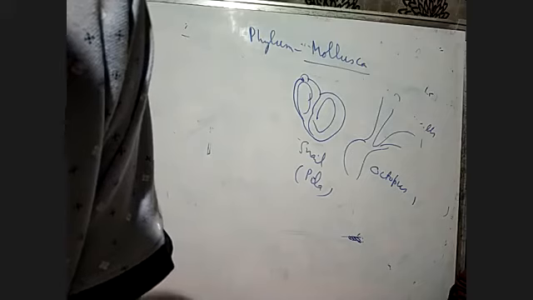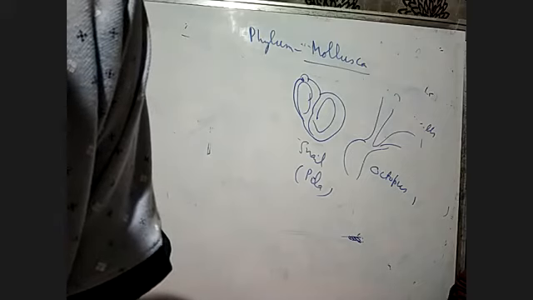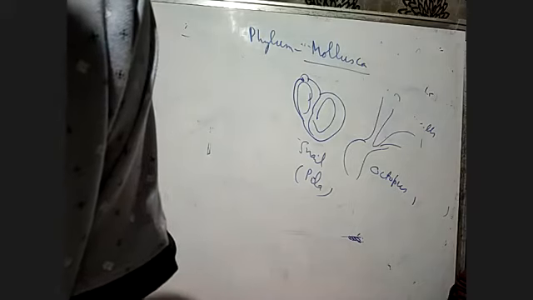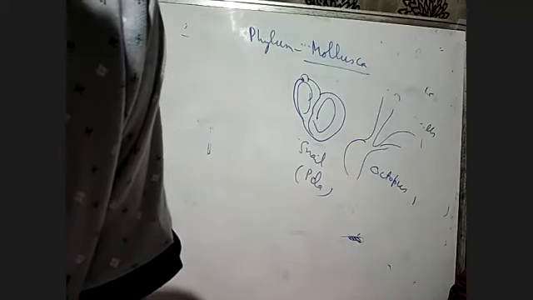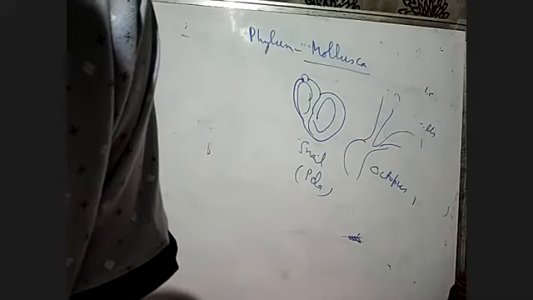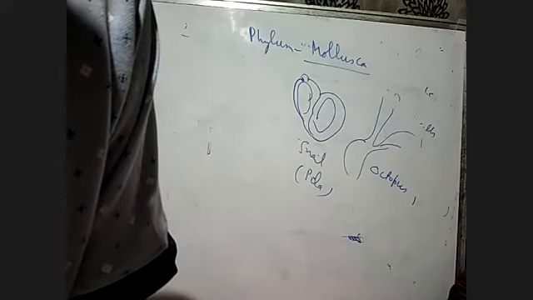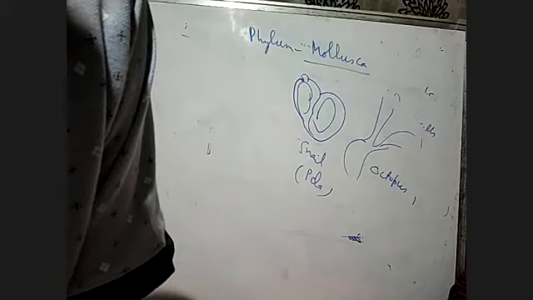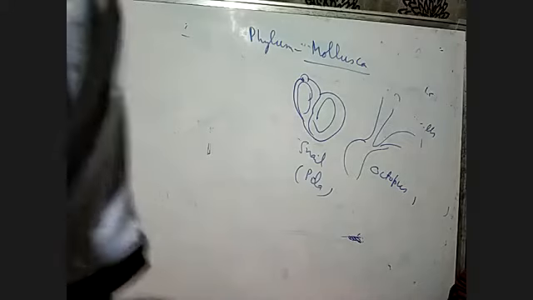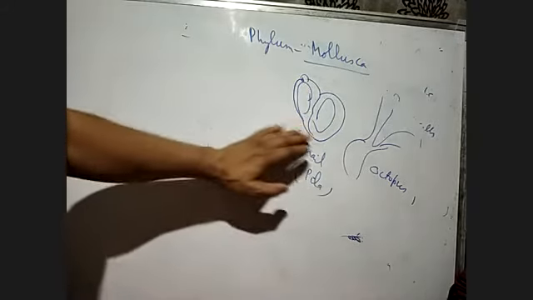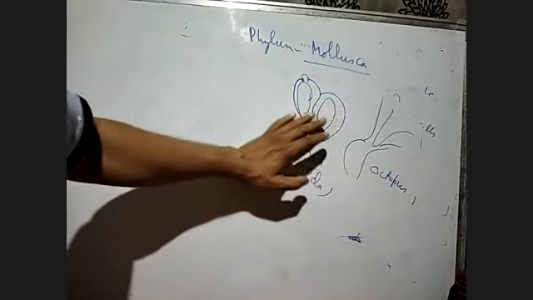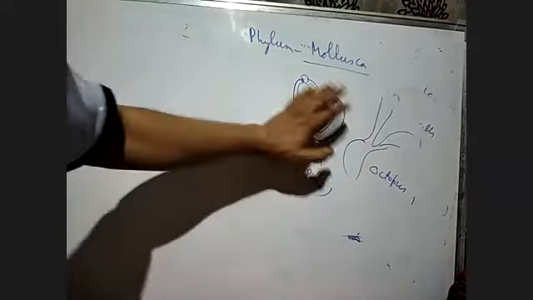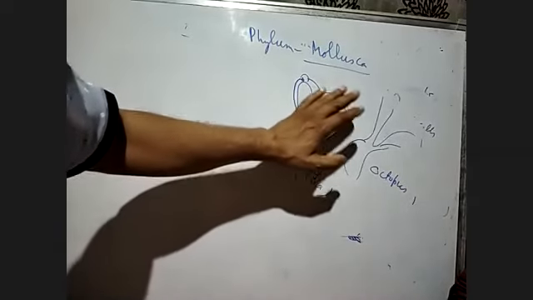Bilaterally symmetrical means if you divide them, they divide into two equal halves having the same organ system. They are triploblastic: ectoderm, endoderm, mesoderm, and they have the body space or coelom, and the body is covered by a calcareous shell. Calcareous means the hard outer layer is made of calcium. That's called calcareous. In the snail, you find they have the calcareous shell.